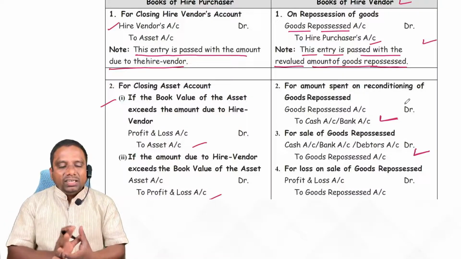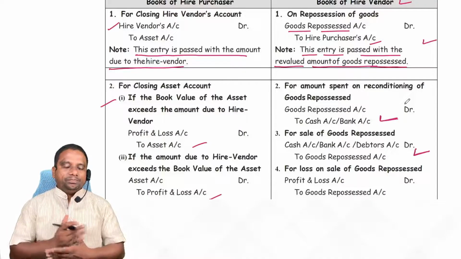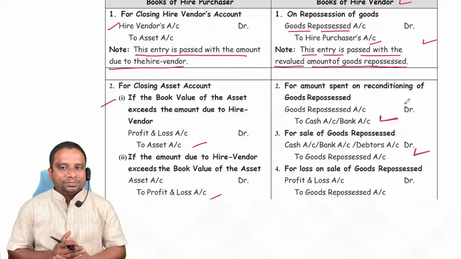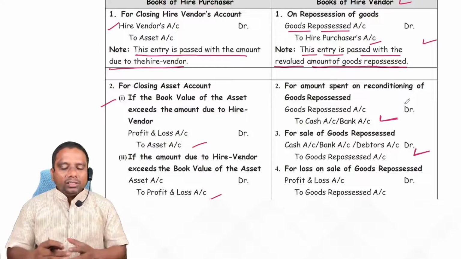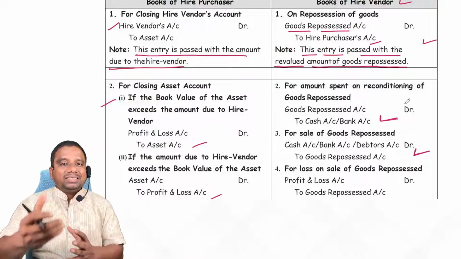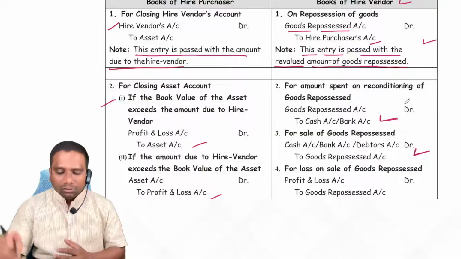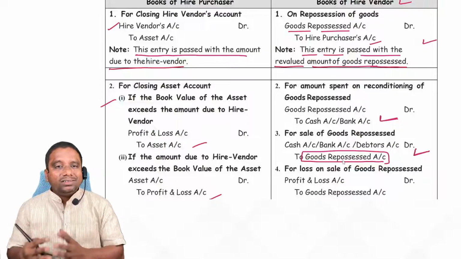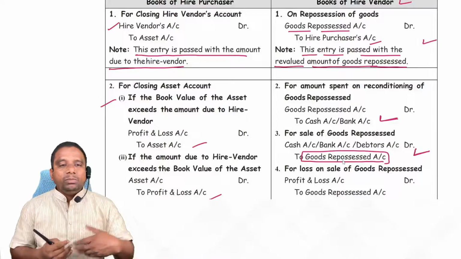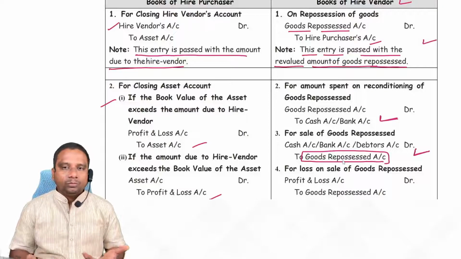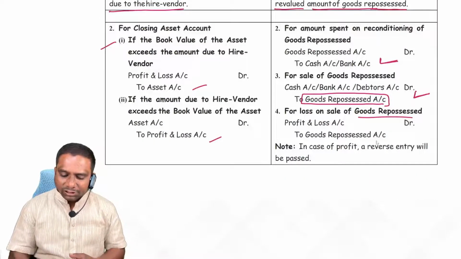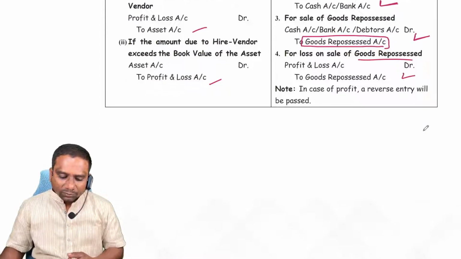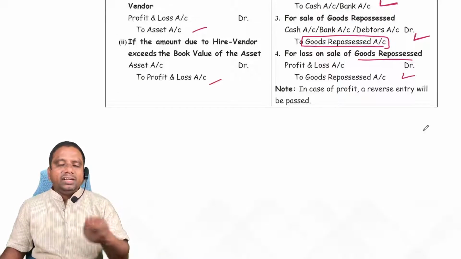By doing this activity, what is the profit or loss to me? We need to calculate that. How to calculate this profit or loss on sale of goods repossessed? For that, you observe the goods repossessed account, then you get profit or loss. If debit is more, loss. If credit is more, profit. For loss on sale of goods repossessed, profit and loss account debit to goods repossessed account. Right. Next one. If it is profit, then the entry becomes reverse.